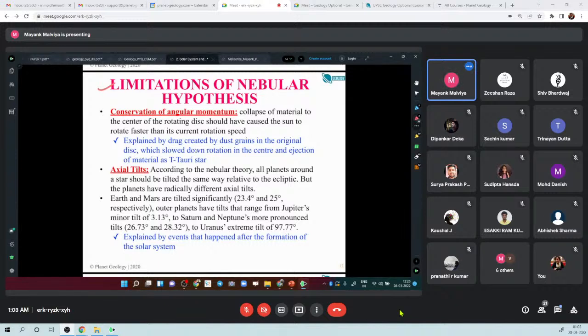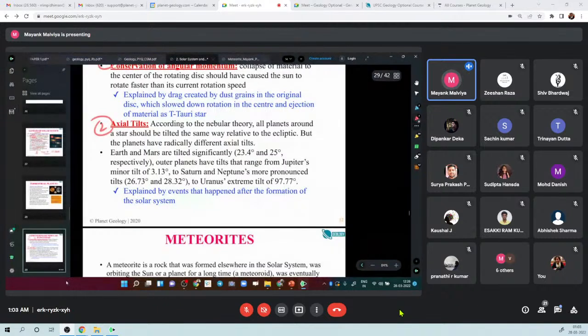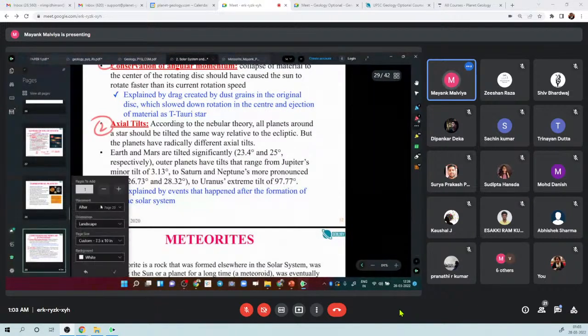You don't have to do a PhD in these, right? So there are a lot of points. These are the two most important points which you will get in all the good books or even in research papers, right? The first thing is, a lot of scientists question the conservation of angular momentum even in the nebular hypothesis, right? Like I told you about an experiment, in your physics classes in 8th and 9th standard, you must have heard about this, no?